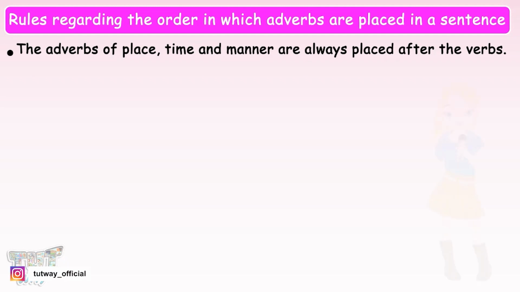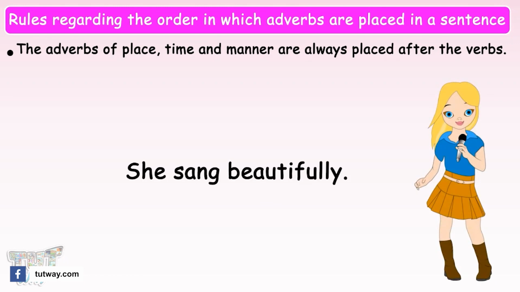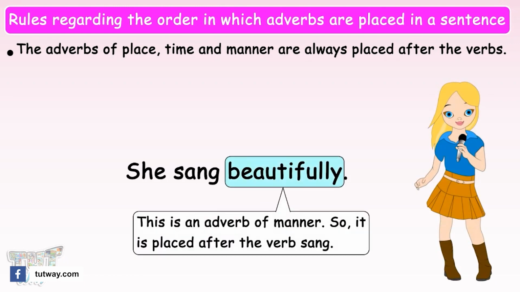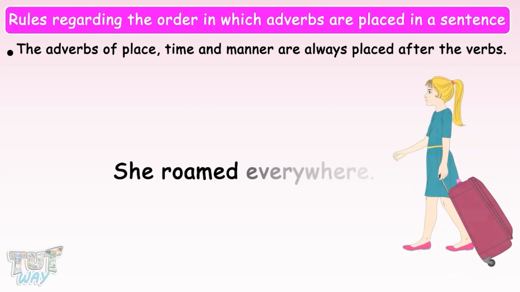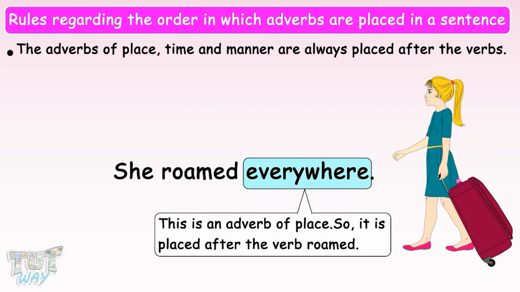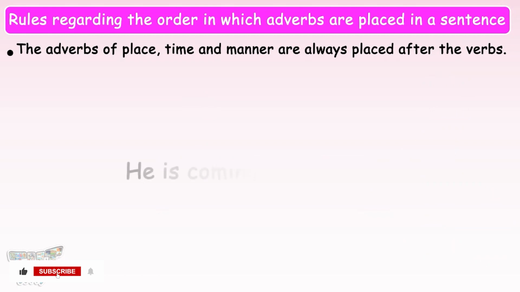Example, he sang beautifully. This is an adverb of manner, so it is placed after the verb sang. She roamed everywhere. The adverb everywhere is an adverb of place, so it is placed after the verb roamed. He is coming tonight.